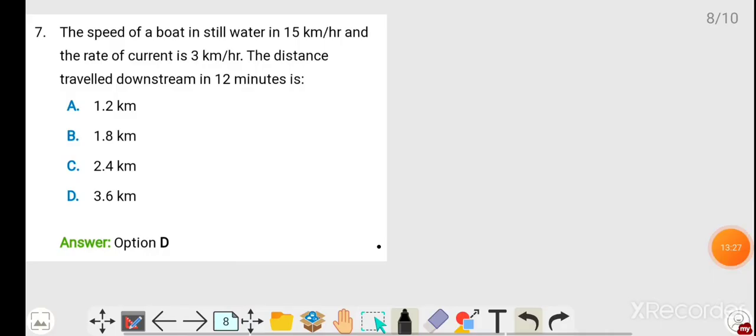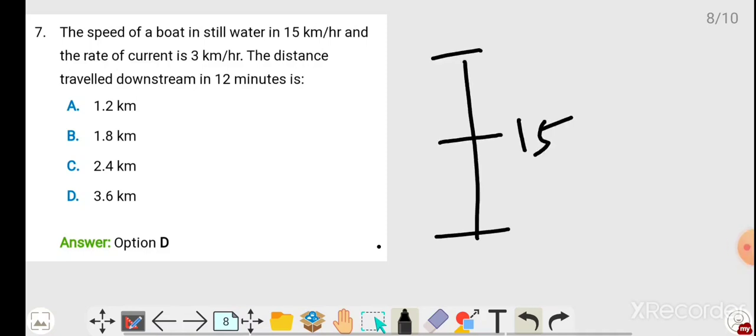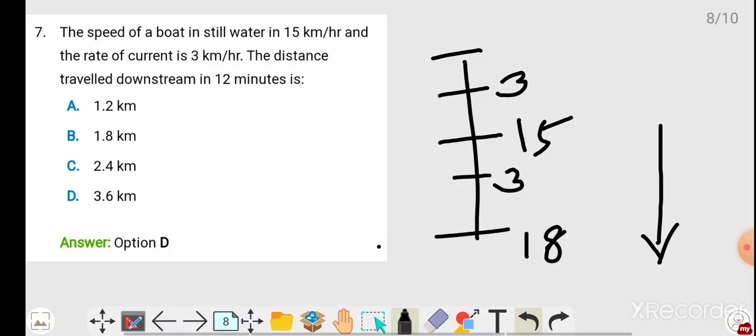See friends, again the speed of the boat in still water, same diagram. Speed of the boat is 15 km per hour and the rate of the current is 3 km per hour. So keep here 15 and write here 3 also. The distance traveled downstream, so we need to get downstream speed, which means 15 plus 3, it is 18. When you are coming down from top you always add the values, okay? Downstream speed is 18 kilometers per hour.